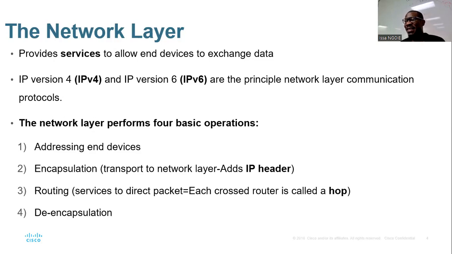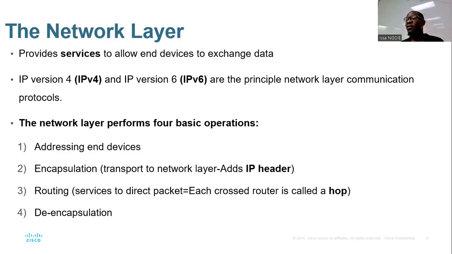And the last one is the de-encapsulation. When you receive a letter, what you must do, you have to open the envelope in order to understand what is inside the envelope, right? So your message will be encapsulated by the network layer, meaning the network layer will add some information related to IP. And when I receive that message or that packet, I have to de-encapsulate. So I have to remove the IP header, right? So this is what it means.